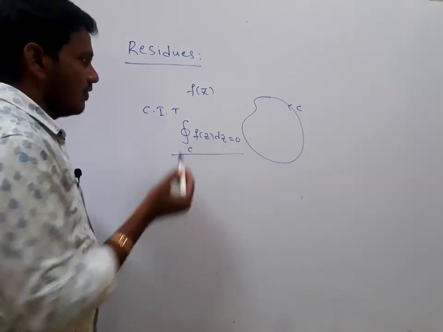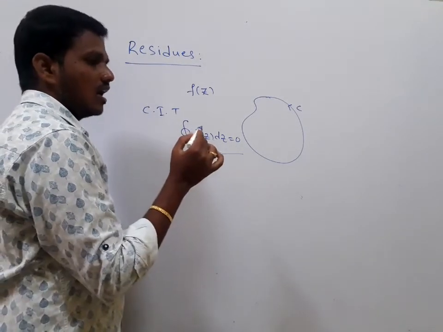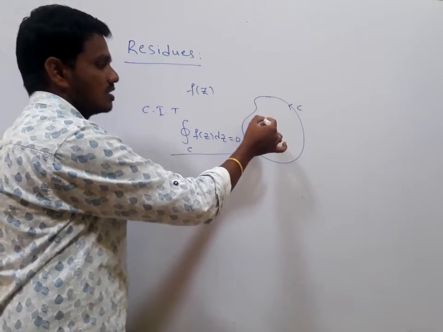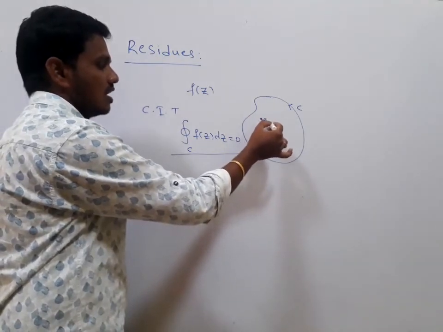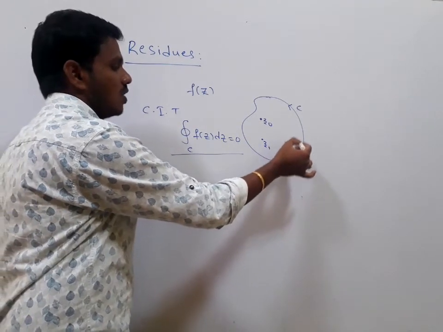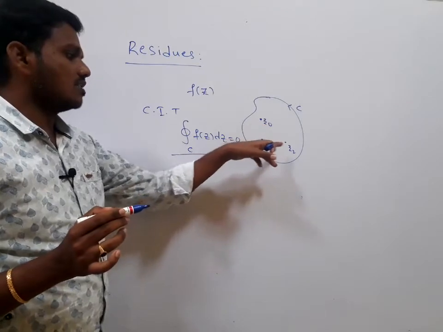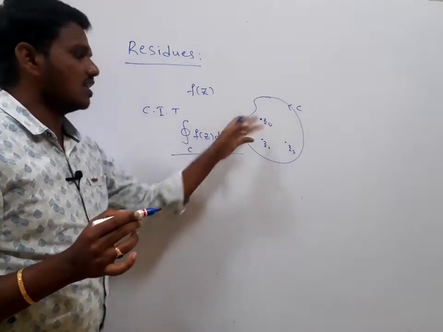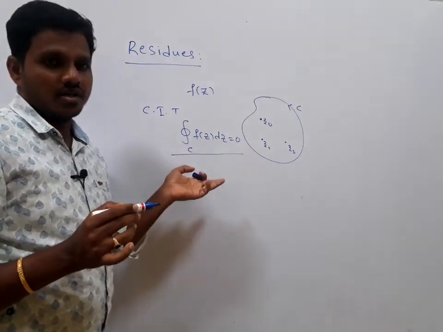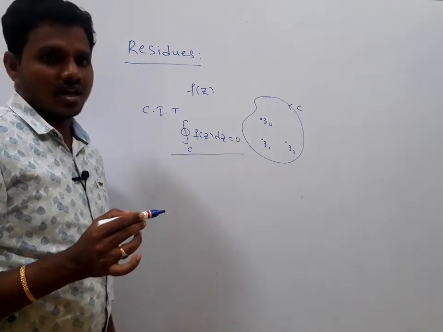Suppose the function f(z) is not analytic at one or more points inside the closed contour. Suppose I take one point here, z0, here z1, here z2, and so on. At these points z0, z1, z2, the function is not analytic. We say that they are singular points. Not only singular points, they are isolated singular points. At that point the function is not analytic, but in the neighborhood the function is analytic.